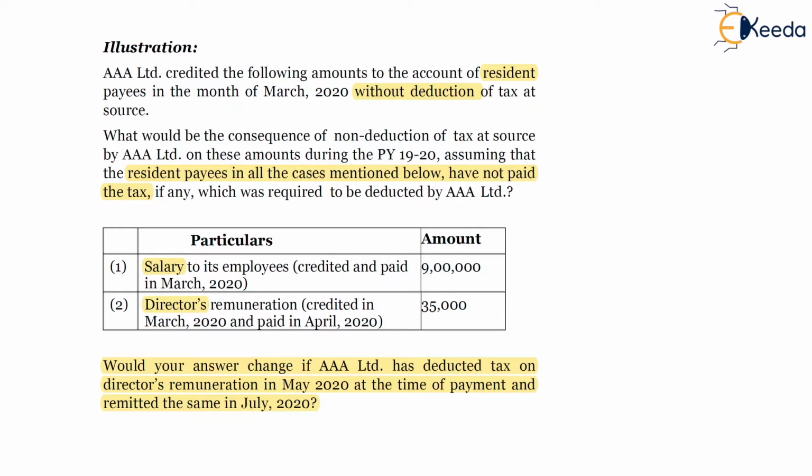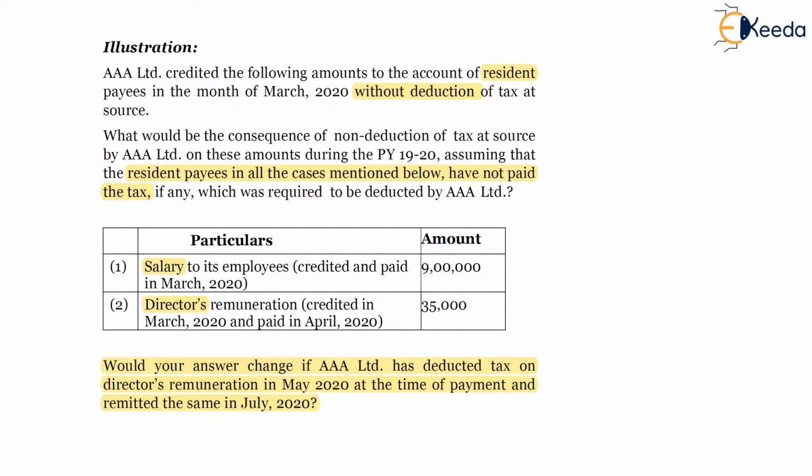In the case of salary, since the salary is credited and paid in March 2020, the amount will be assumed to be deducted in the previous year 1920. I will repeat it again.